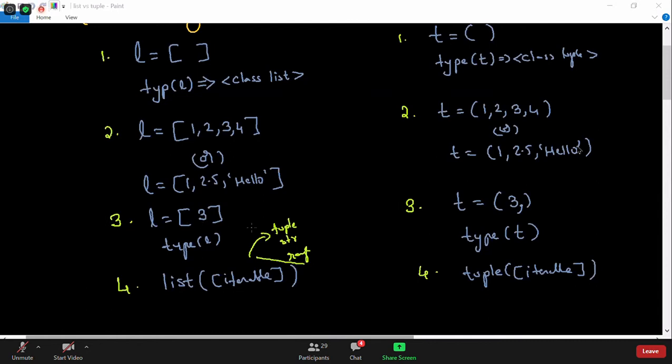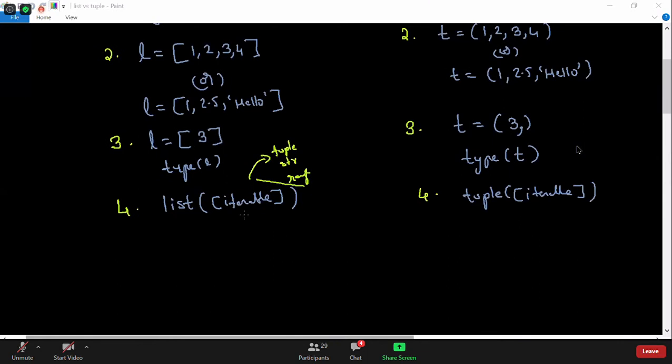That's very straightforward, but creating a tuple with a single element actually needs a comma here, because if you don't put a comma there, it will treat it as an integer value. When I ask for the type of T, it will tell you that it belongs to the integer type. When you try to perform any operation on it, it results in an integer, not a tuple. So you need to be careful while making a single-element tuple. Very important. Then we talk about how to create a list from an iterable and a tuple from an iterable. So let's see an example.